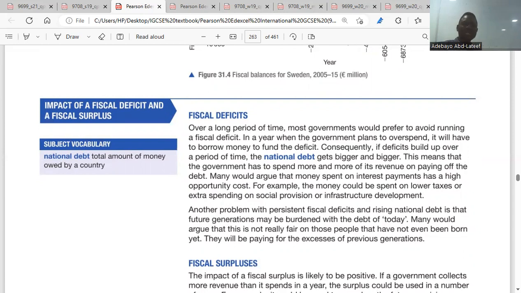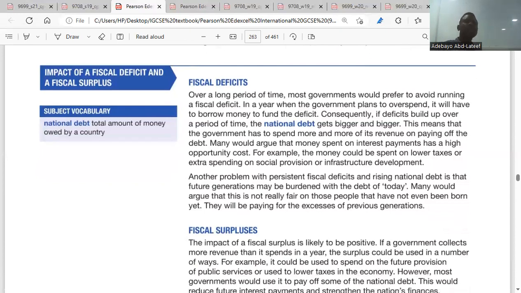Will it really cause inflation? The point is this: government is spending. If government is spending, it means consumption. Yes, it will lead to aggregate demand increasing, and it will lead to inflation. But the first thing is that government has to solve this problem. How will government be able to solve this fiscal deficit problem? Government might need to increase taxation or cut spending, because at that point government has to borrow to cover the debts. So if the fiscal deficit is increasing in the country, it increases the debt of the country. Do you get the point?